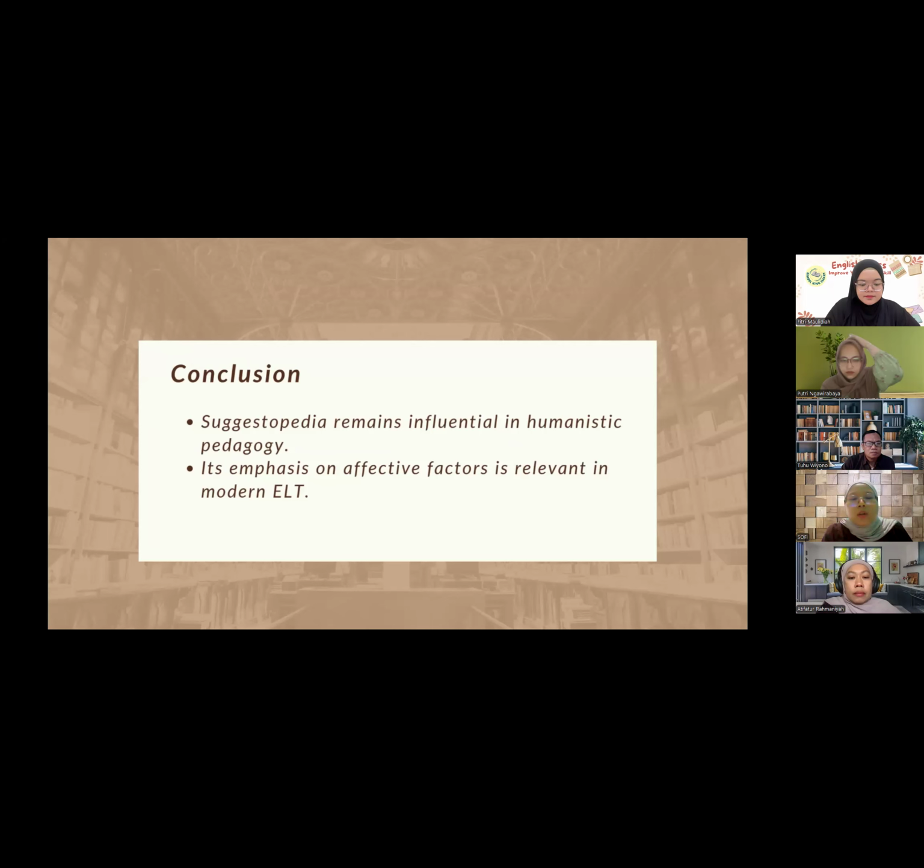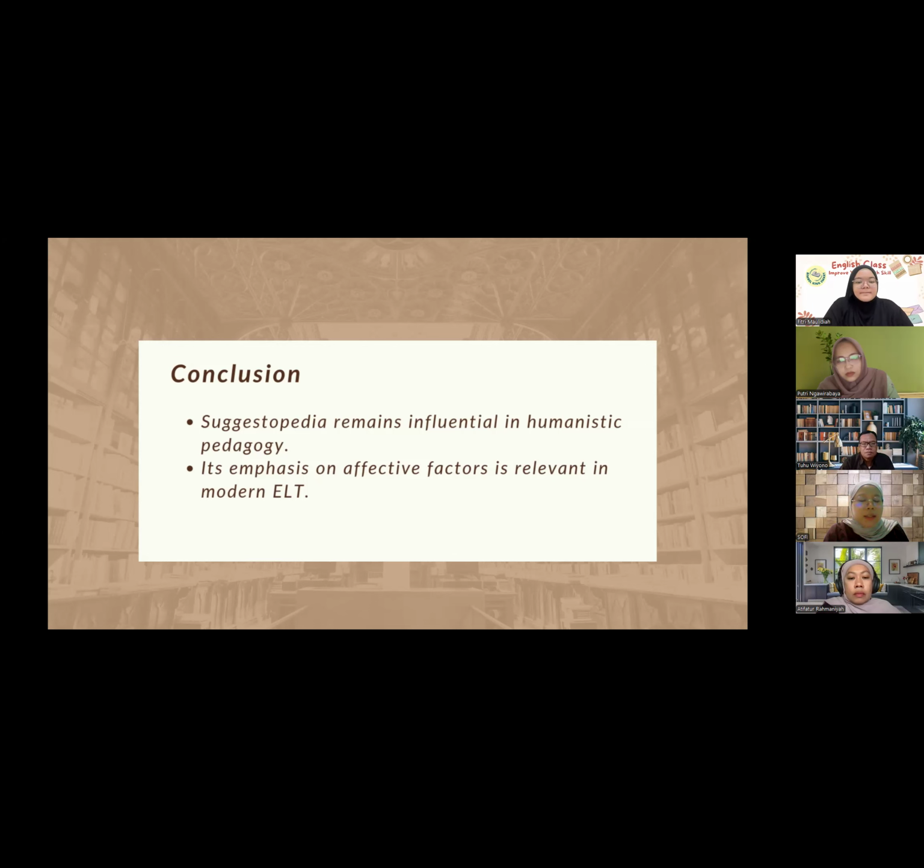And the last one is the conclusion of Suggestopedia. Suggestopedia remains influential in humanistic pedagogy because it emphasizes the importance of addressing learners as whole individuals, including their emotions, motivation, and confidence, not just their linguistic abilities. By creating a relaxed and supportive learning environment, this approach helps students feel more comfortable and open to learning.